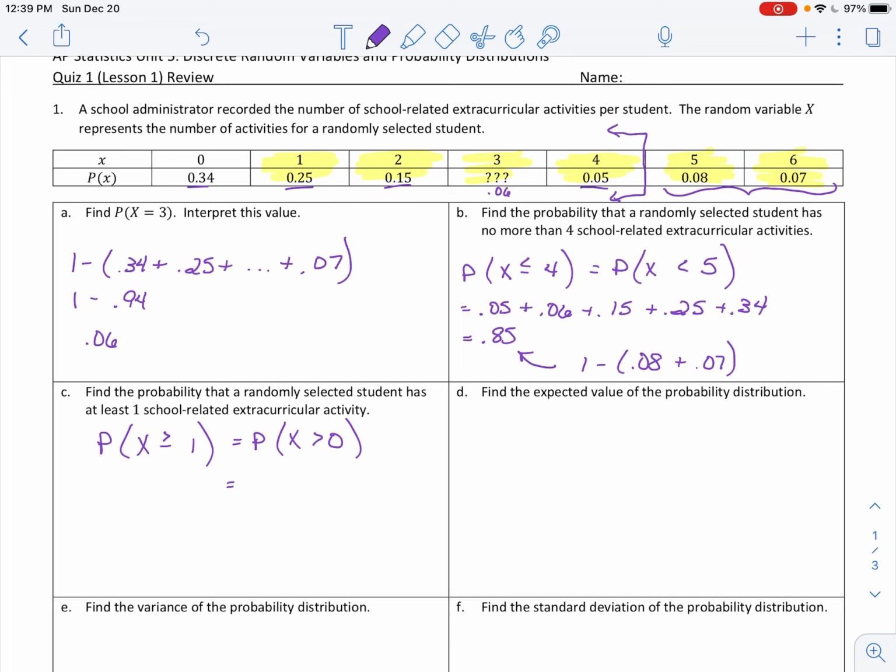So I could sum all those yellow probabilities, but it is so much quicker just to say the complement of it actually being 0. Oh, that should be the probability. My notation's off. Hold on. Let me do it correctly. The complement of the probability that x is 0. Extra set of parentheses that I didn't need. However, when I take 1 minus that 34% chance of getting a 0, I get 66%.